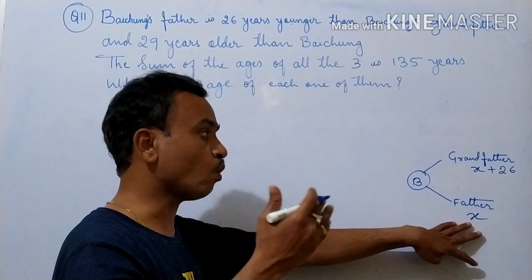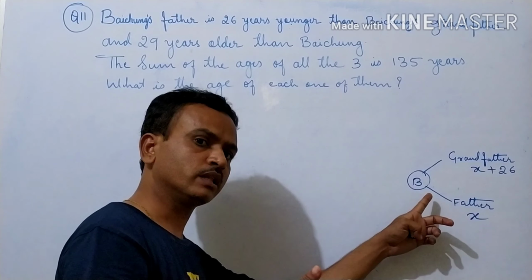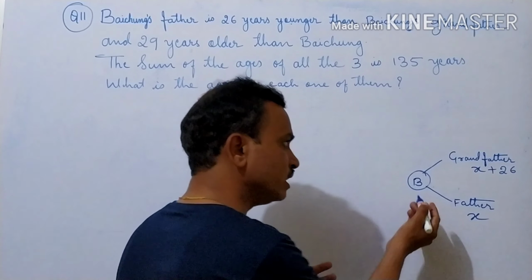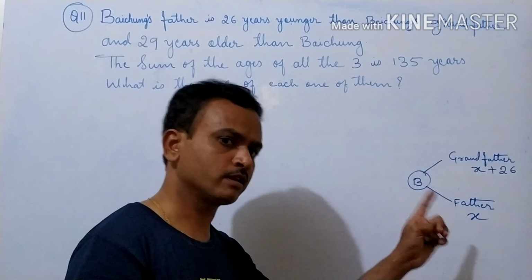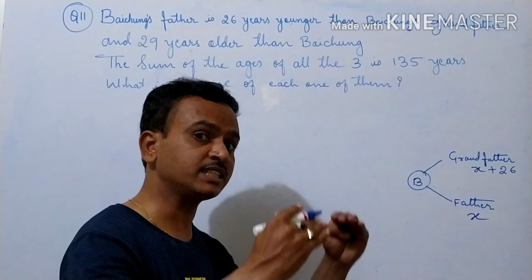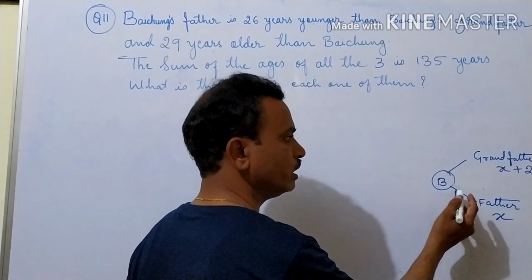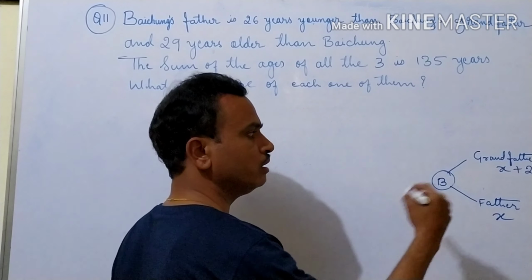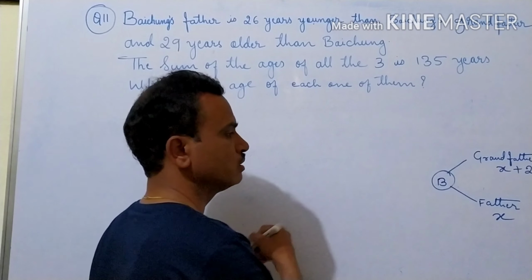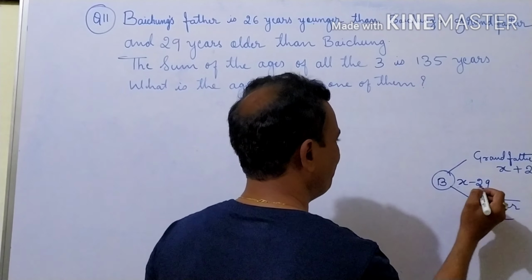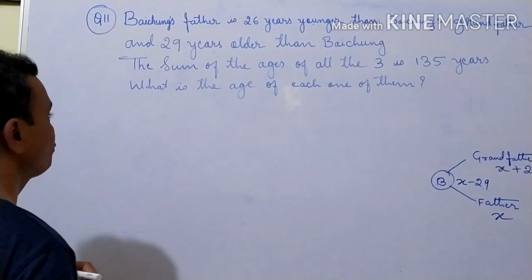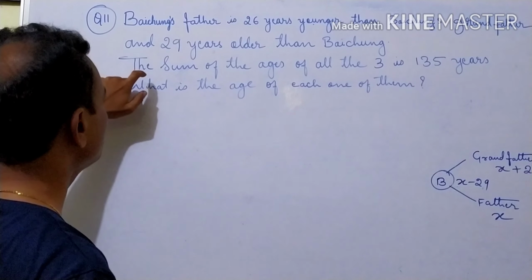That means Baichung is 29 years younger than his father. So here we should take X minus 29.